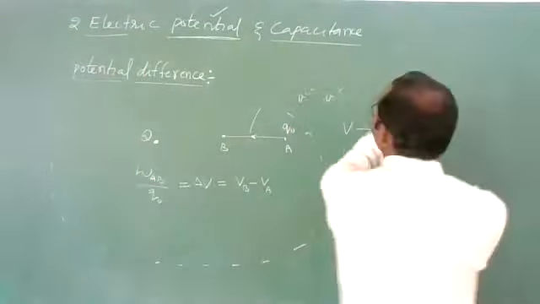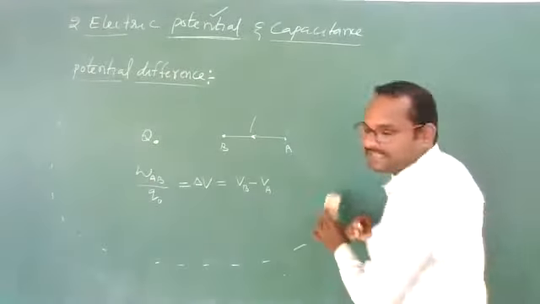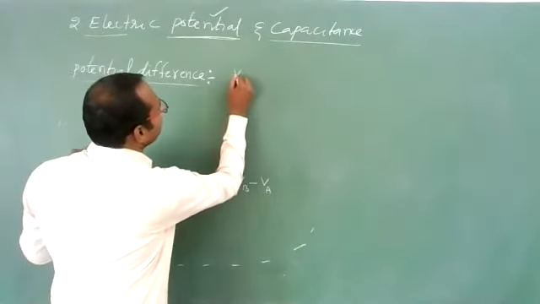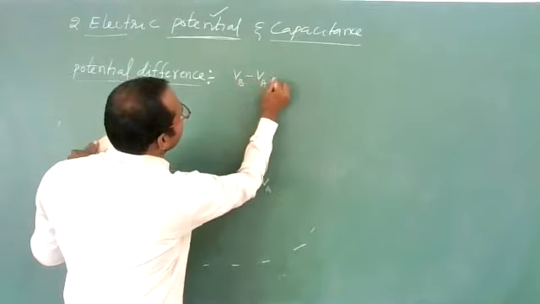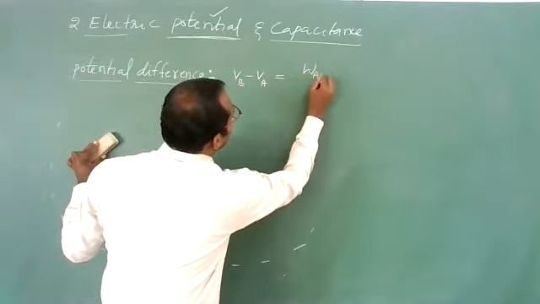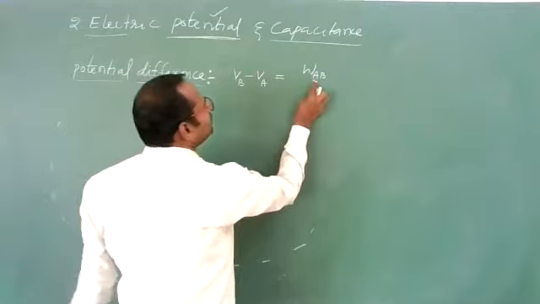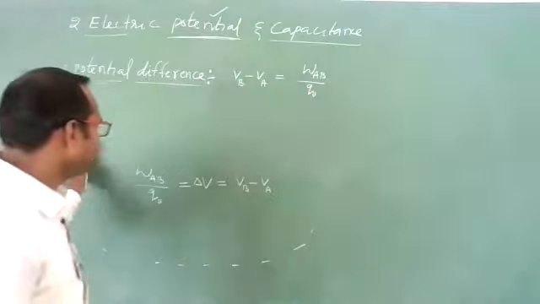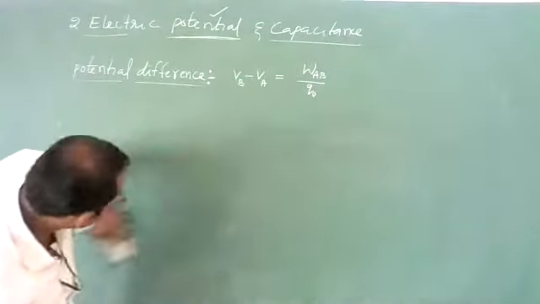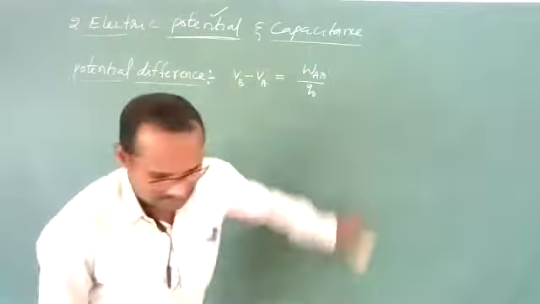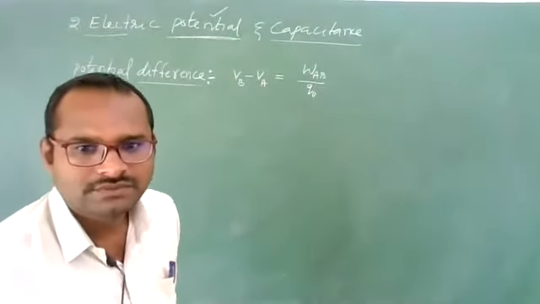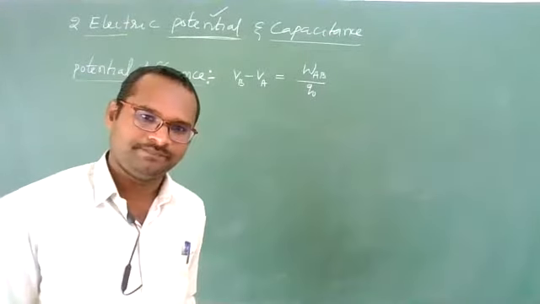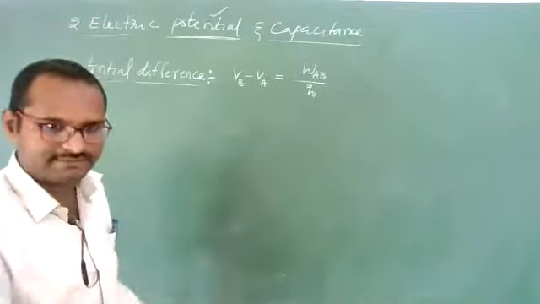So let us derive a formula for that electrostatic potential difference. We will write VB minus VA is equal to the work done in moving a positive charge from point A to point B per unit positive test charge against the electrostatic field. Now, let us derive the formula for that. Students, electric potential difference and potential difference both are the same in electrostatics.